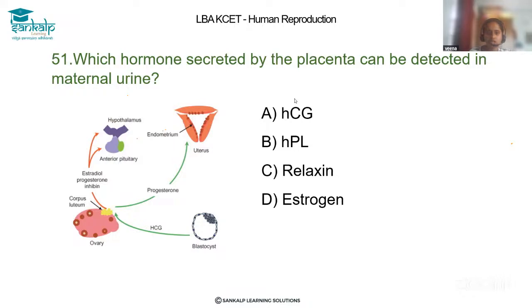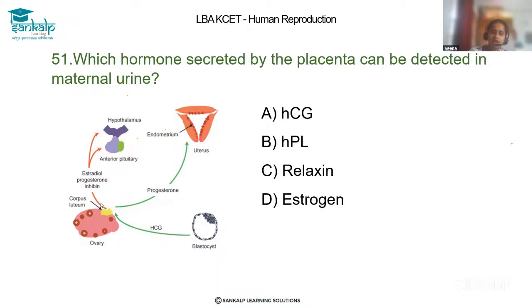Let's solve question 51. Which hormone secreted by the placenta can be detected in maternal urine? Just see the structure here, students. This is the hypothalamus, and it releases pituitary hormones, that is FSH and LH.